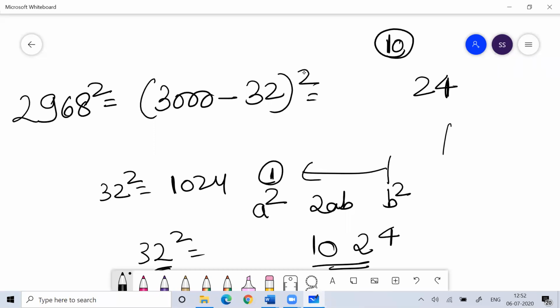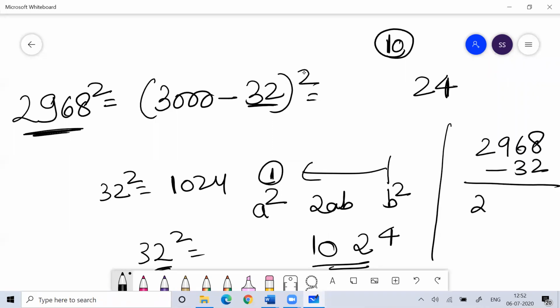Then what is 2968 minus 32? You'll get 2936. You are comparing this with 3000. 3000 is how many times of 100? 3000 is 30 times of 100.